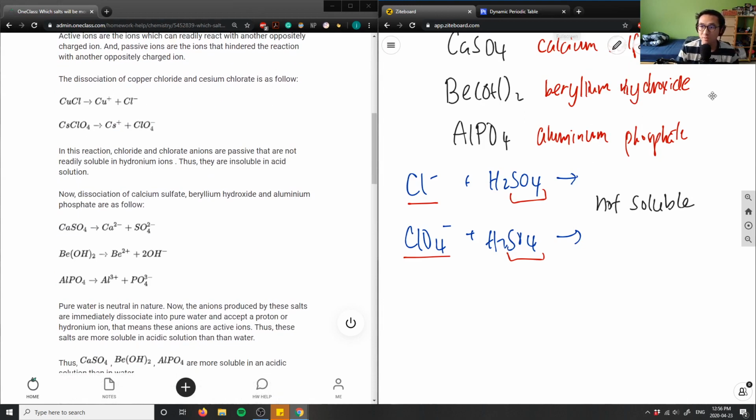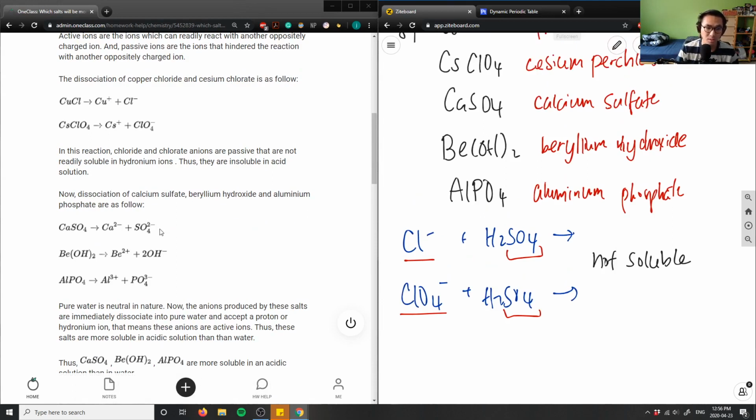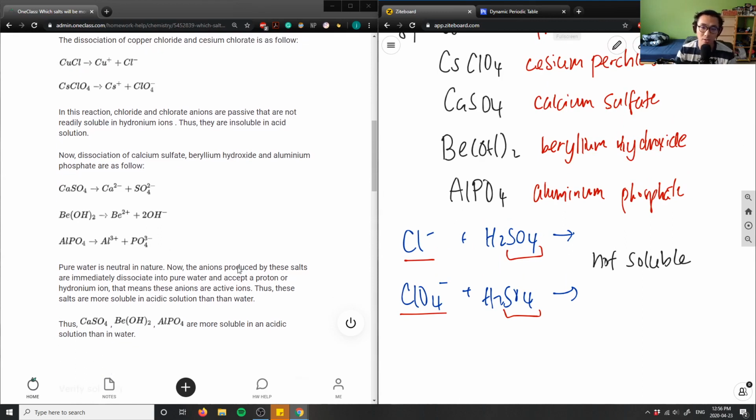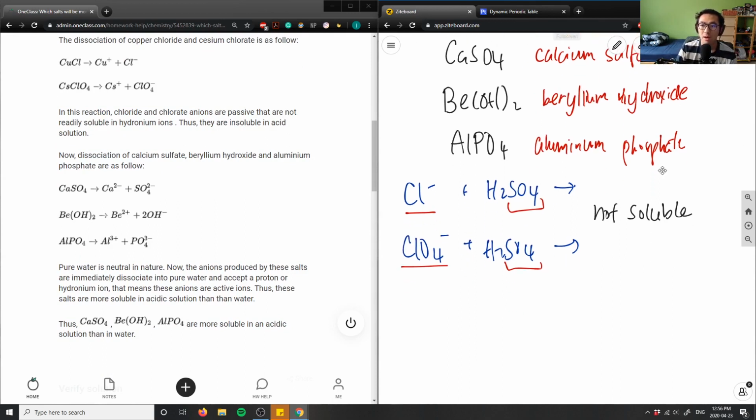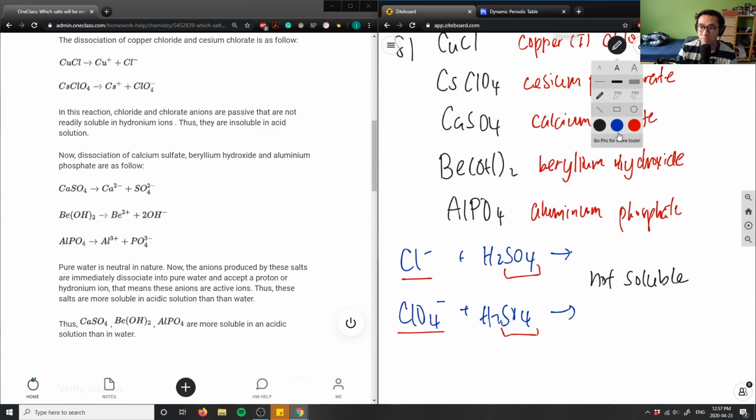And then finally, for these three, we have calcium and sulfate, which is good. They just wrote the dissociation. Beryllium and hydroxide, that's good. Aluminum and phosphate, and these are more soluble in our acidic solution, right? Because if I were to write it down, for example, if my acid here was HCl plus CaSO4, I would get calcium chloride plus H2SO4, sulfuric acid. So in this case, it would actually dissolve.